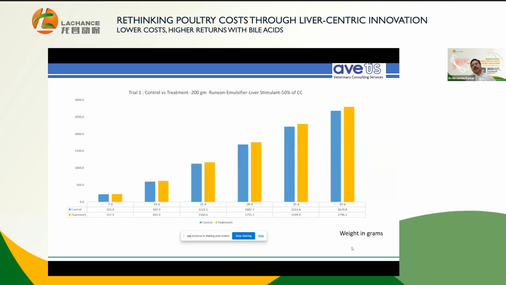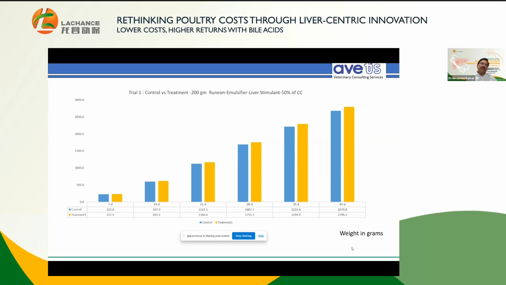This is the trial. The objective of the trial was to substantiate the claim that it reduces energy requirement to a certain extent, close to 30 kilocalories, meaning an energy sparing effect, and indeed it has shown a great energy sparing effect. We also studied, because of its emulsification property, whether the emulsifier and liver stimulant can be replaced.